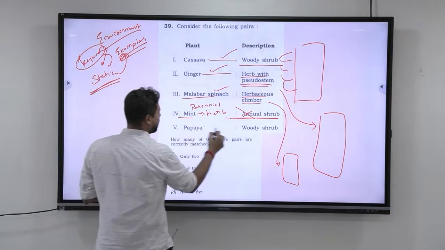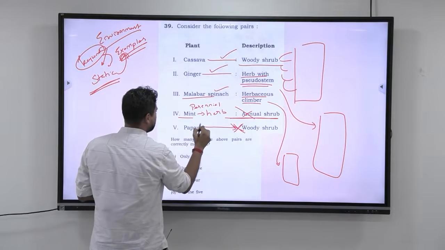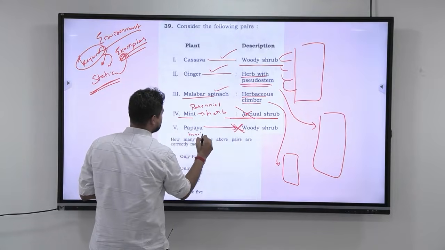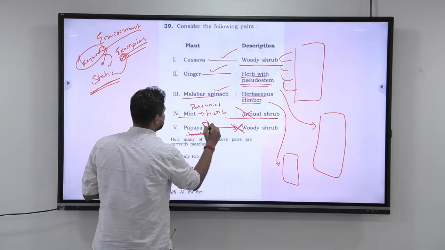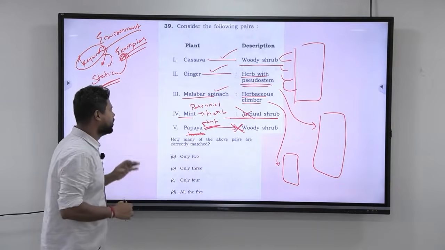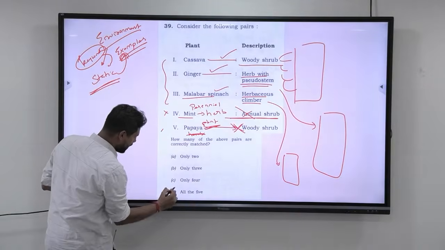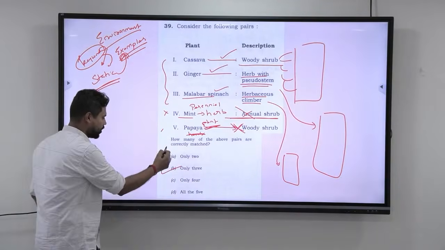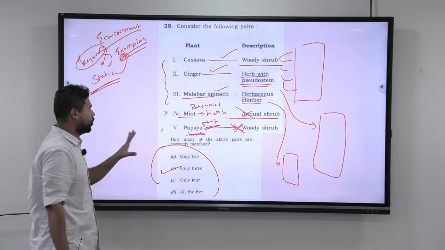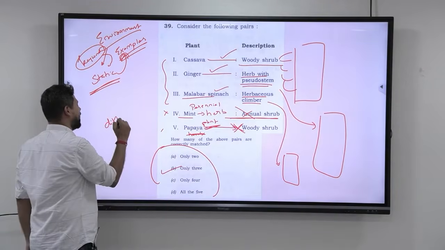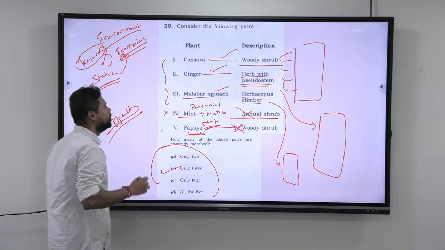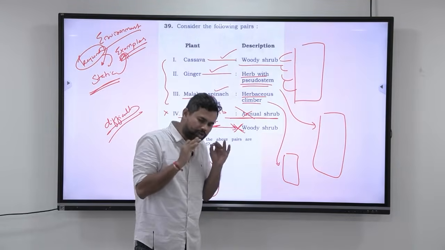And the last is papaya. Papaya is not a woody shrub. It is also a herbaceous plant. Okay, so overall, these two are matched wrong. So these 3 are correct. So the answer is only 3. And look at this, they have not even given the scope to eliminate. So overall, this is what I would term a difficult question, because you should know exactly what they are. If you don't know, you cannot attempt it.